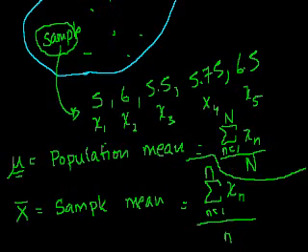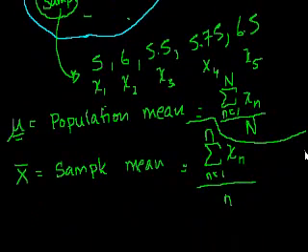Anyway, I wanted to leave you with that because this is something that if you don't get it clarified early on, it's a fairly simple concept. Later on, it becomes very confusing when people want to differentiate between the population and the sample mean, and you see these formulas written slightly different. Sometimes you'll see a mu, and sometimes you'll see an x with a line over it for the sample mean.